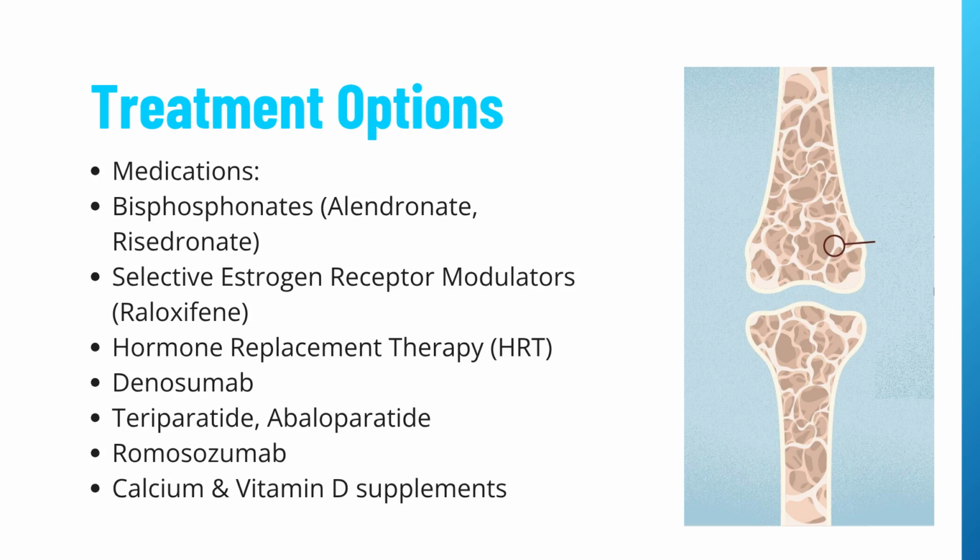Hormone replacement therapy, used in selected postmenopausal women. Denosumab, a monoclonal antibody that slows bone breakdown. Teriparatide and abaloparatide are anabolic drugs that help build new bone. Romosozumab, a newer bone-forming agent. Calcium and vitamin D supplements, essential to support bone metabolism.